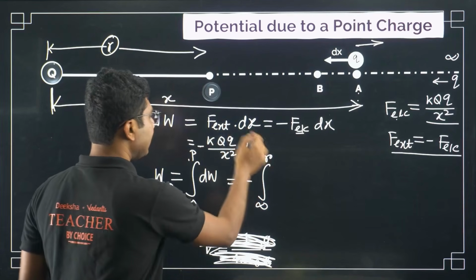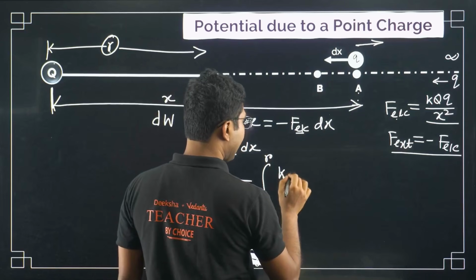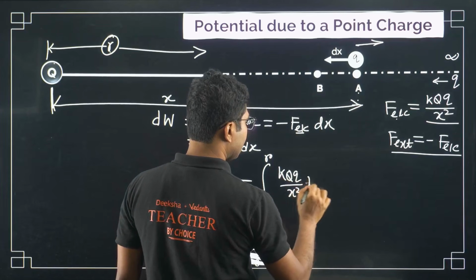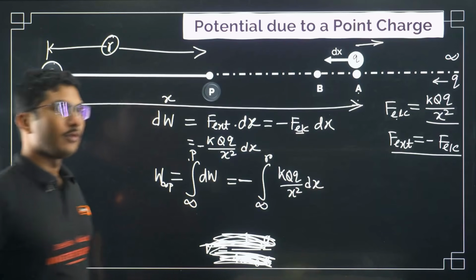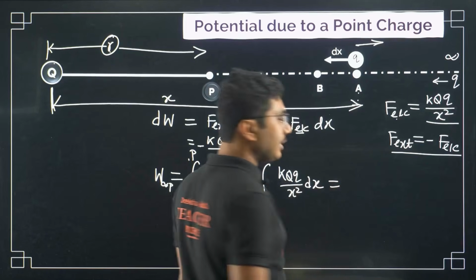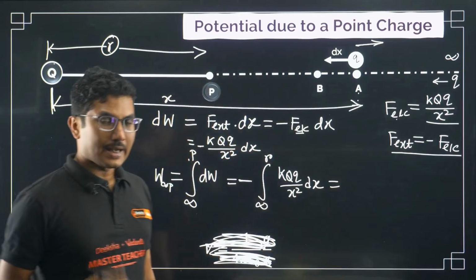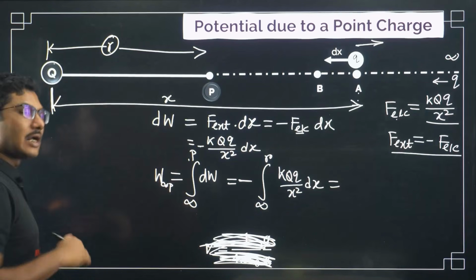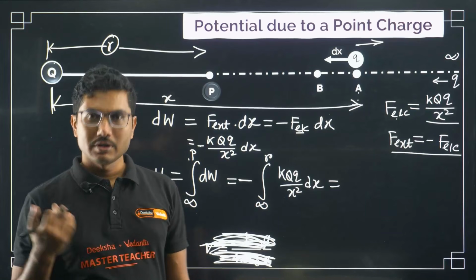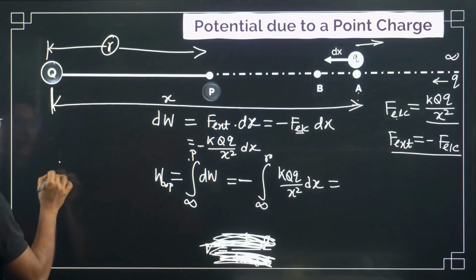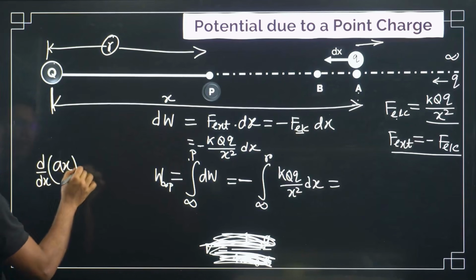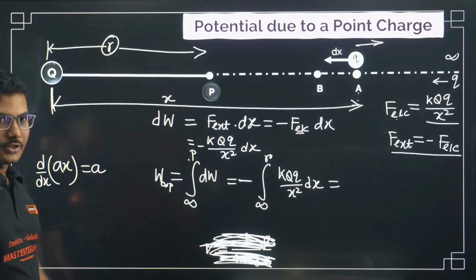Now we will write whatever is left over here, k Q q by x square dx. Those who have done differentiation know that if we differentiate a constant times a variable, the constant comes out of the differentiation, right? If it is only a constant, then it becomes 0. Similarly, for example, ax, if you differentiate it, a comes out of the differentiation.